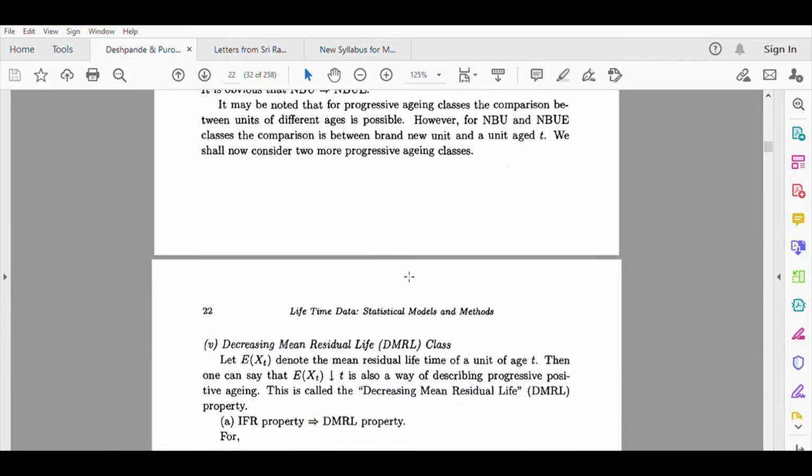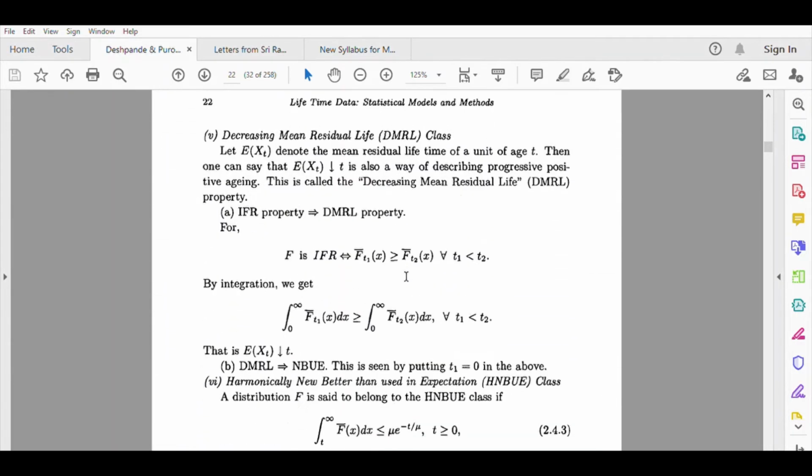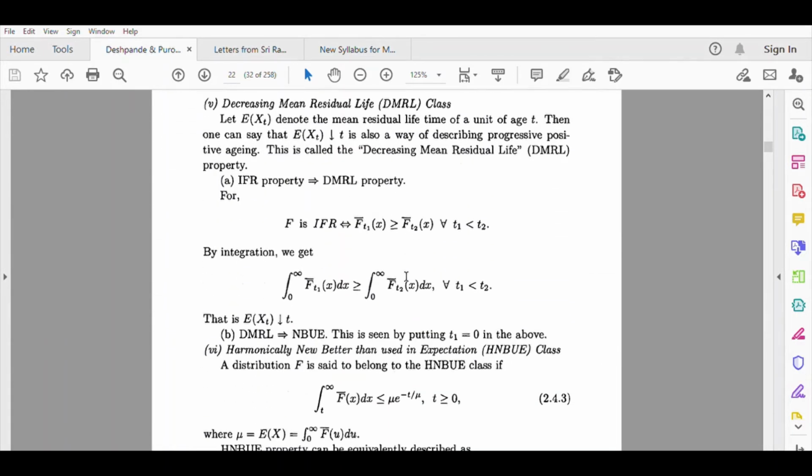So now let us move to the next, which is decreasing mean residual life class. So we had already studied MRLF. Do you remember the notation? It indicated mean residual life function. So decreasing mean residual life class means the class of all distributions whose residual life function is decreasing in t. So that is, expected Xt is decreasing in t.